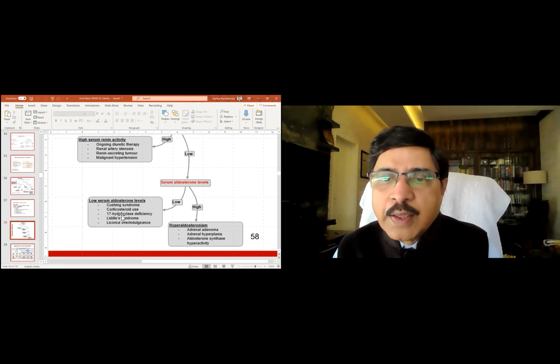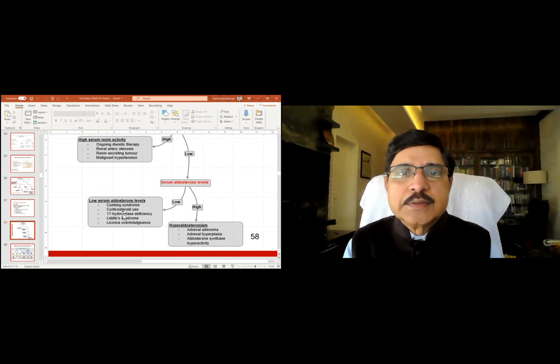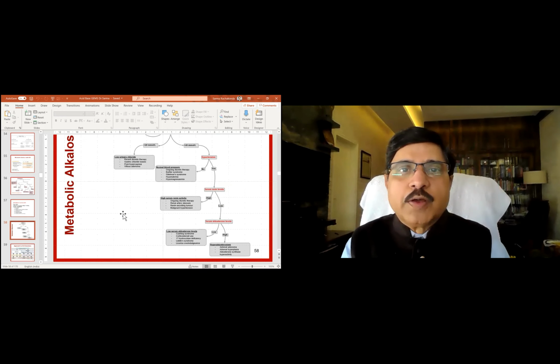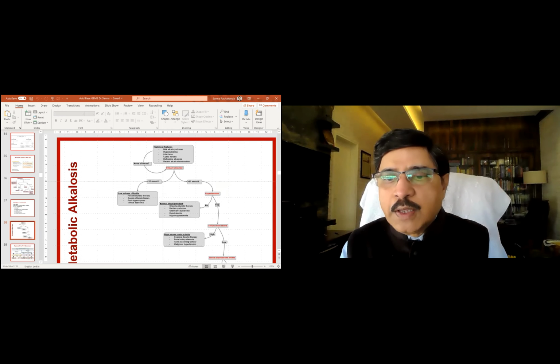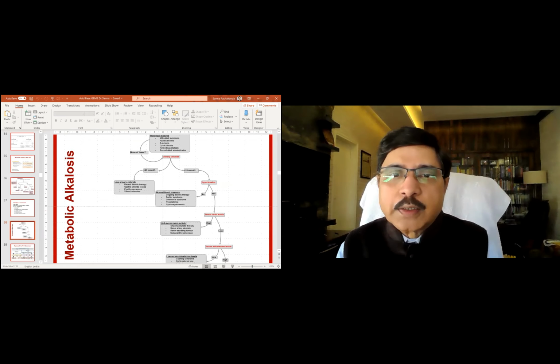If it is higher: hyperaldosteronism, adrenal adenoma, adrenal hyperplasia, aldosterone synthetase. So this is how we work up. I have shown you a flowchart for metabolic acidosis. I have also shown you a detailed flowchart for metabolic alkalosis.